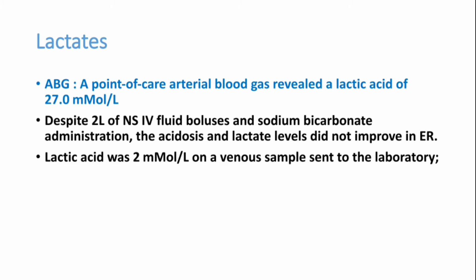Lactic acid was 2 millimoles per liter in the venous sample, which was sent in the initial phase, but it came after some time. It was only 2. There is a disparity between the ABG machine lactic acid and the venous sample which is sent to the lab. So before that we had given treatment, but the lactic acid which was sent during the initial phase shows only 2 millimoles per liter.